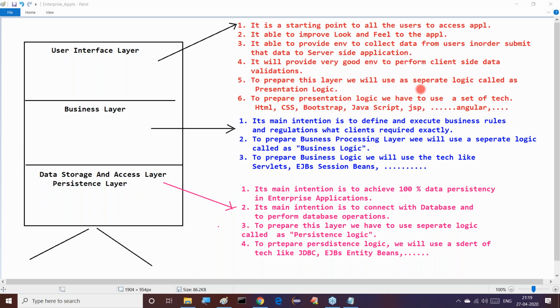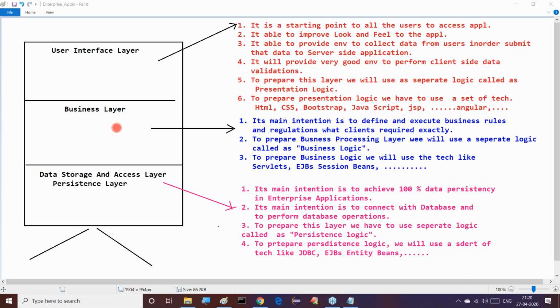To prepare this layer, we use a separate logic called presentation logic. To prepare this presentation logic, we use a set of technologies, which are front end technologies or web technologies. There we can use HTML, CSS, Bootstrap, JavaScript, JSP and so on. And of course Angular, jQuery, and a number of other things exist now. So by this, we understand the user interface layer.